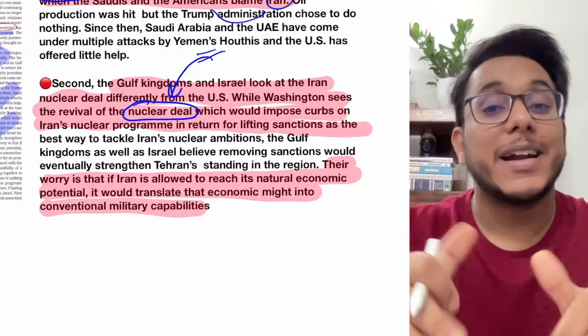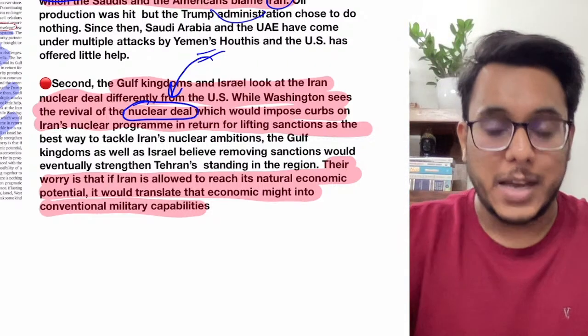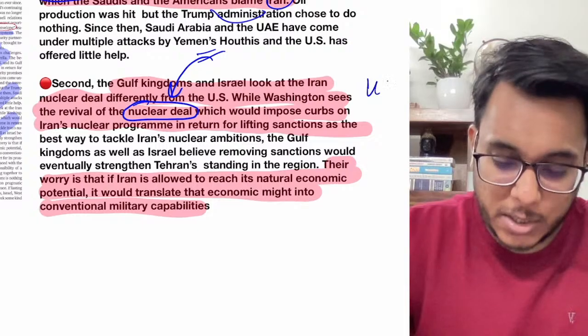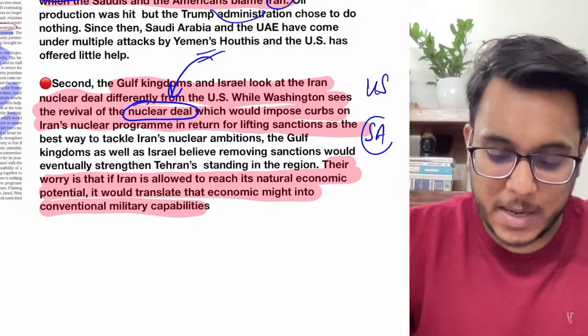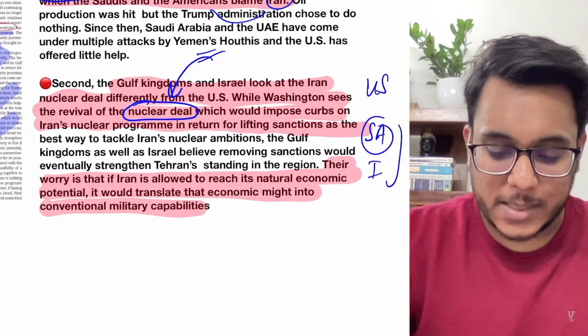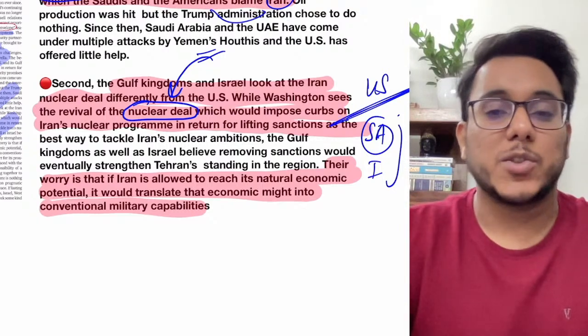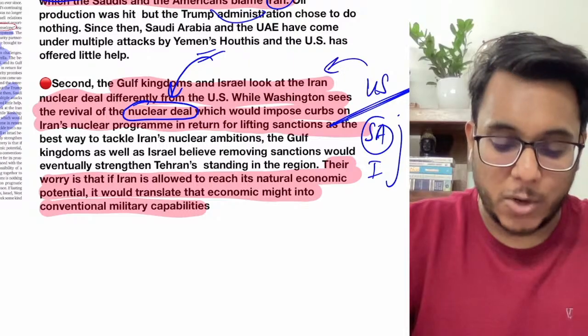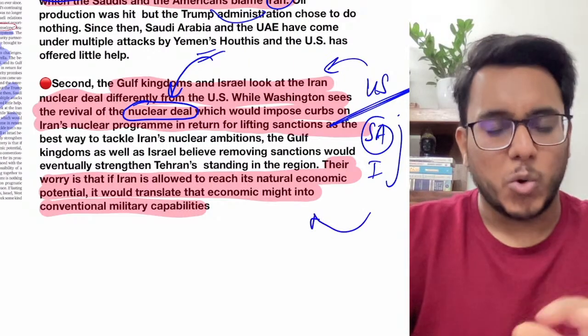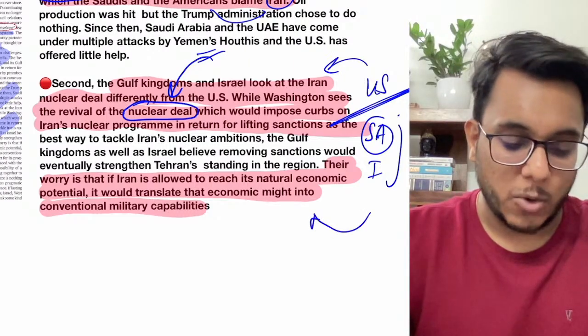The sanctions will be removed and Iran will become an economic power. So the USA's perception of Iran and the Saudi Arabia, Israel, and other countries' perception of Iran are different. This is bringing a difference of opinion. And because of this, the USA's role is declining in this region.